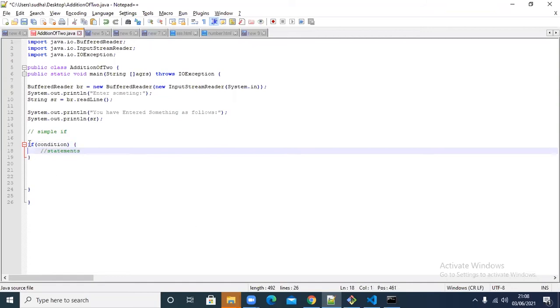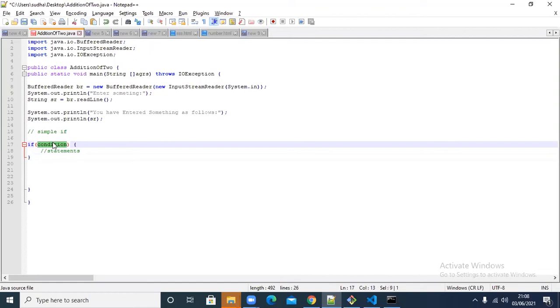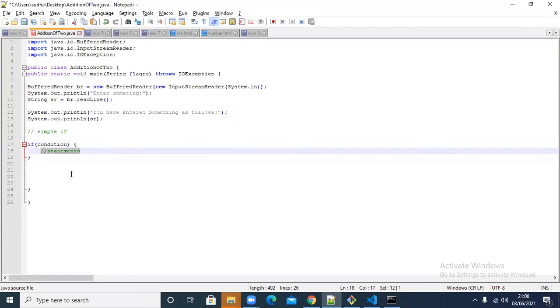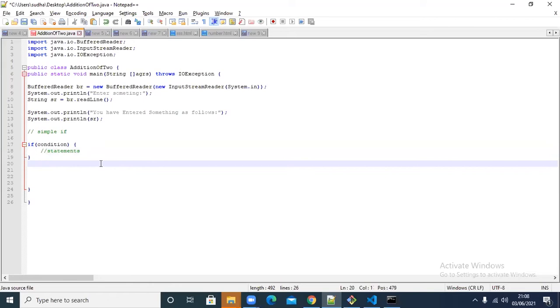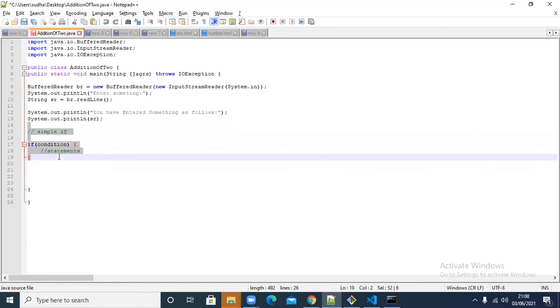Whenever you use this kind of statement, what is the meaning? If you put the condition, and if that condition is true, only then the statements inside the brackets will execute. If that is false, then they won't execute. That is the simple if condition. That means whatever I write inside will execute only if this condition is true. So this is the syntax. Okay, I'm going to use it here and I'll show you.